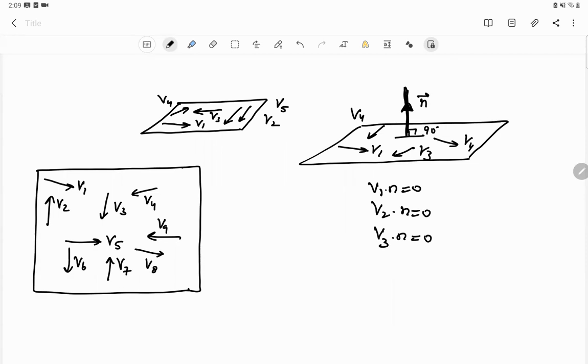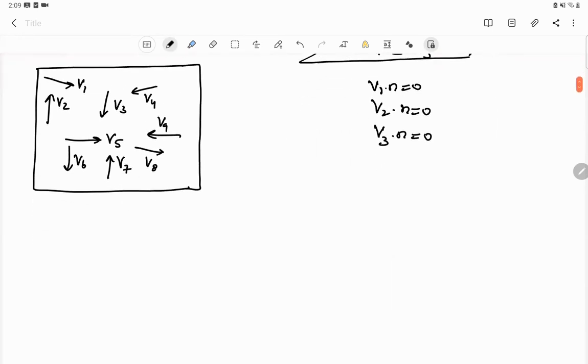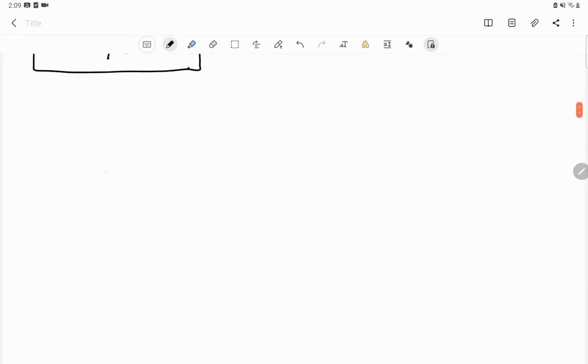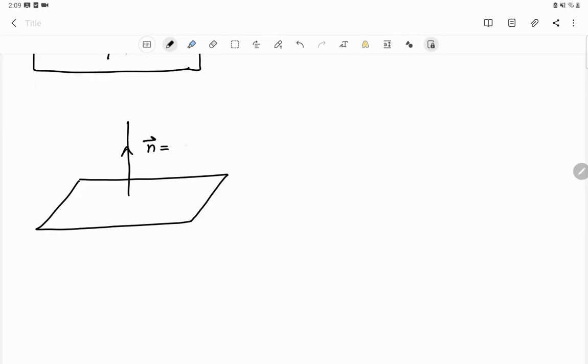So that means we are not interested in the length of this vector. All we need is a vector perpendicular to the plane. Even if it is just a unit vector, it has a magnitude of 1. It can have a magnitude of any length. Okay, so in order to find the equation of the plane, you need to know a vector perpendicular to the plane. Let's call it n. Let's consider, for example, that this is 3i plus 4j plus 5k. It's a vector perpendicular to the plane.